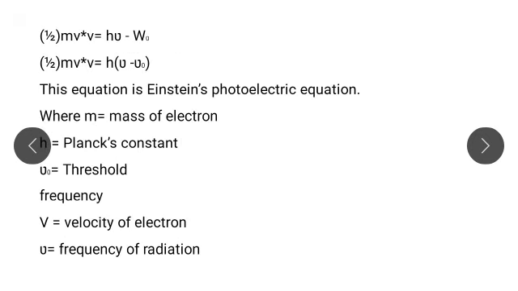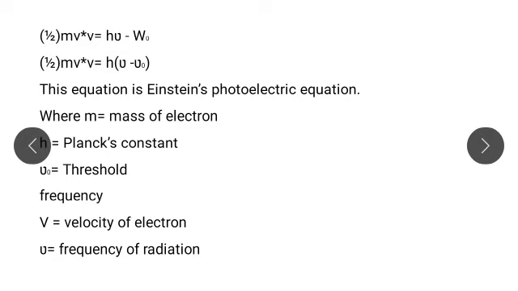Then in the next step we write half m v square equals h nu minus h nu 0. The photoelectric work function is the energy required to detach or separate the electron from the metal surface, and therefore it is given by h nu 0.